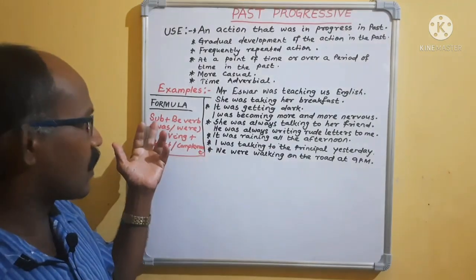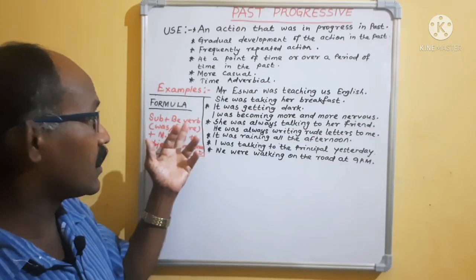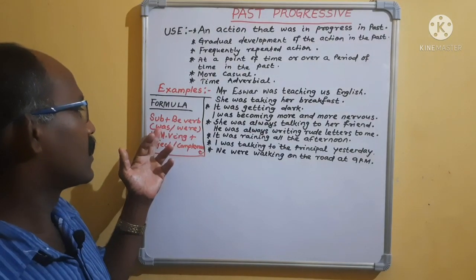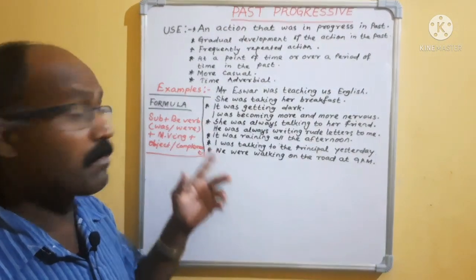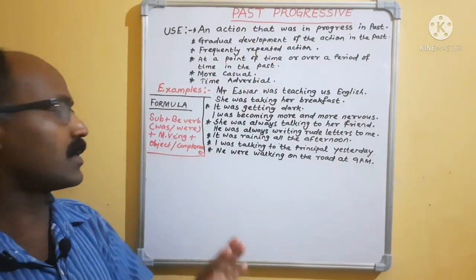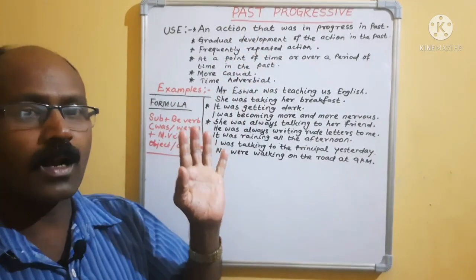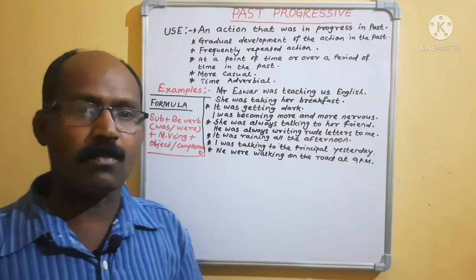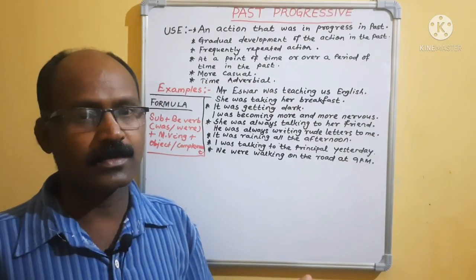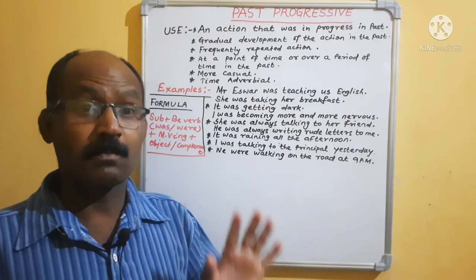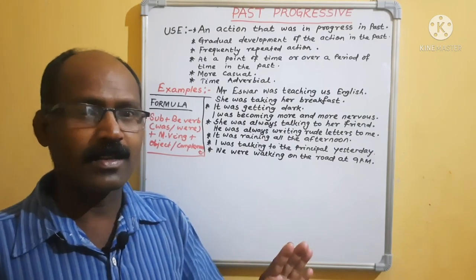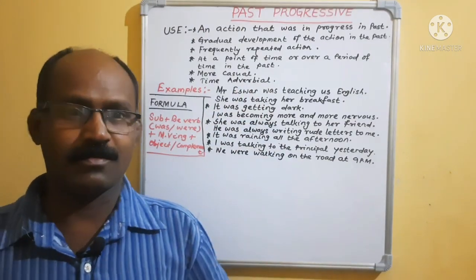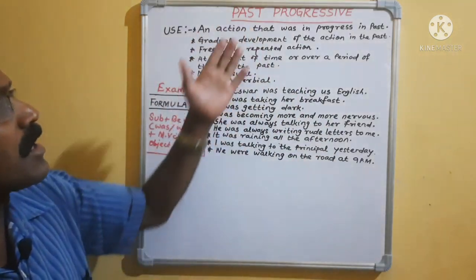Like that, the subject will come first, right? Then the be verb. In the present progressive you are using the be verb, but in present it was am, is, are. But as we are discussing the past progressive, the be verb will be was and were. Then the same formula: main verb plus ing, then object or complement. Am I right? Are you studying or not? Practice it. Definitely you will be able to understand after completion of present tense, past tense and future time. So today's discussion is past progressive.